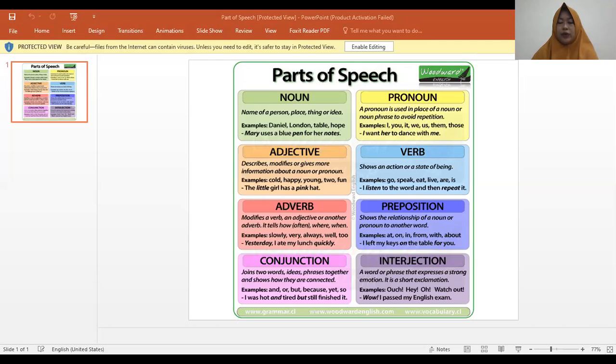Well, everyone, it is now the last part of speech, which is called interjection.